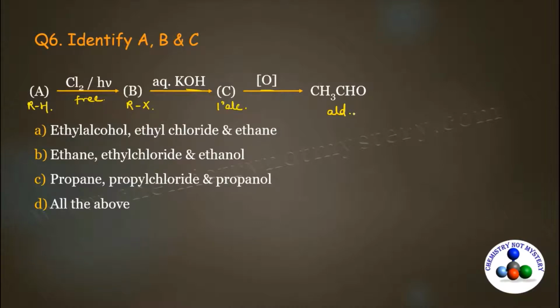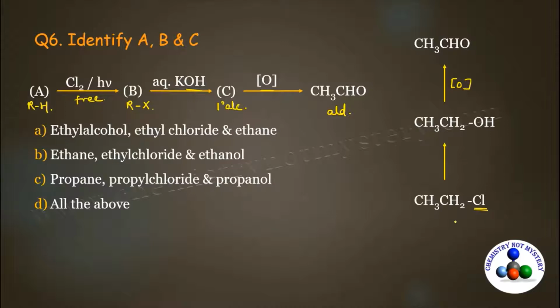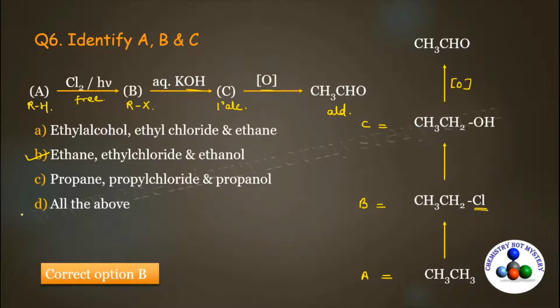So let's start from the product, that is acetaldehyde. This acetaldehyde can be obtained from the primary alcohol. So your primary alcohol will be CH3CH2OH. This primary alcohol can be obtained from the nucleophilic substitution reaction on alkyl halide. Now this ethyl chloride can be obtained by free radical reaction on alkane. So the alkane will be a 2-carbon alkane, so it will be ethane. So here we have identified A as ethane, B as ethyl chloride and C as ethanol. So your option B will be the right option for this question.